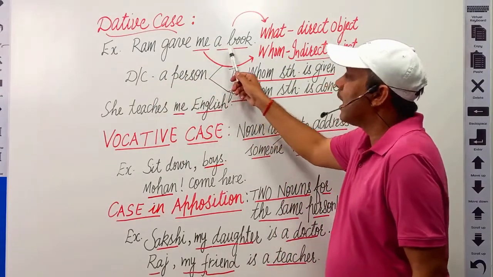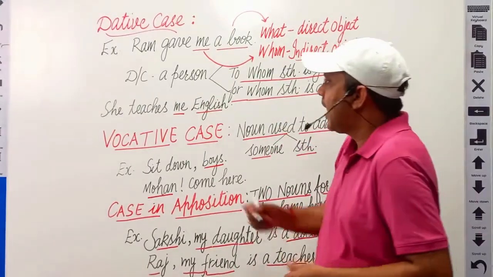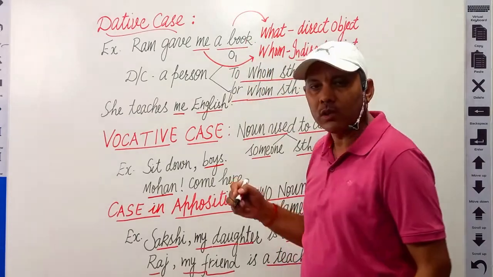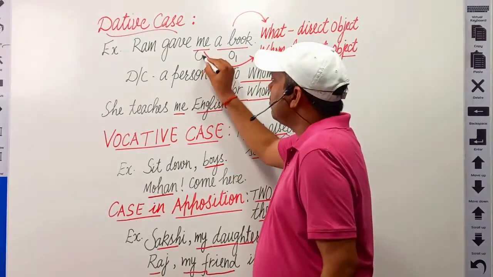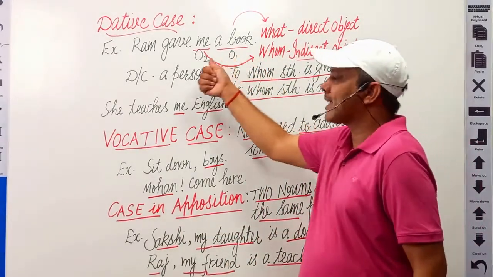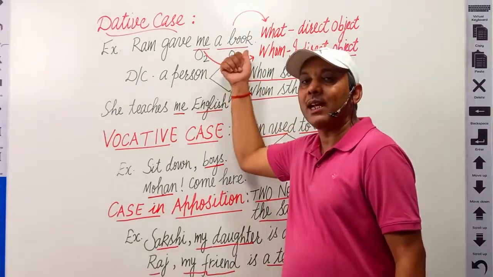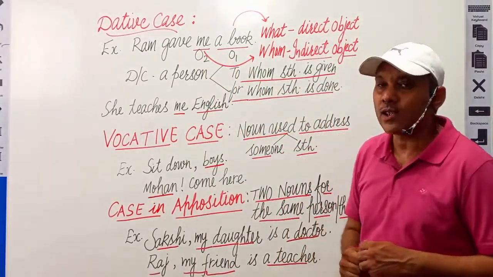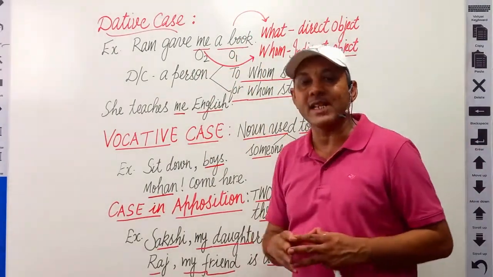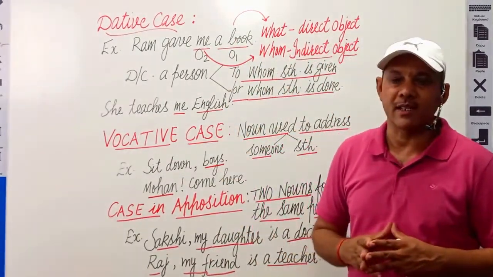Ram gave me a book. This sentence has two objects. Object 1 is a book, and to whom, to me, is object 2. First object, second object. We have discussed these double object sentences in case of voice also. There, we changed them into passive voice with the help of both the objects in this sentence.